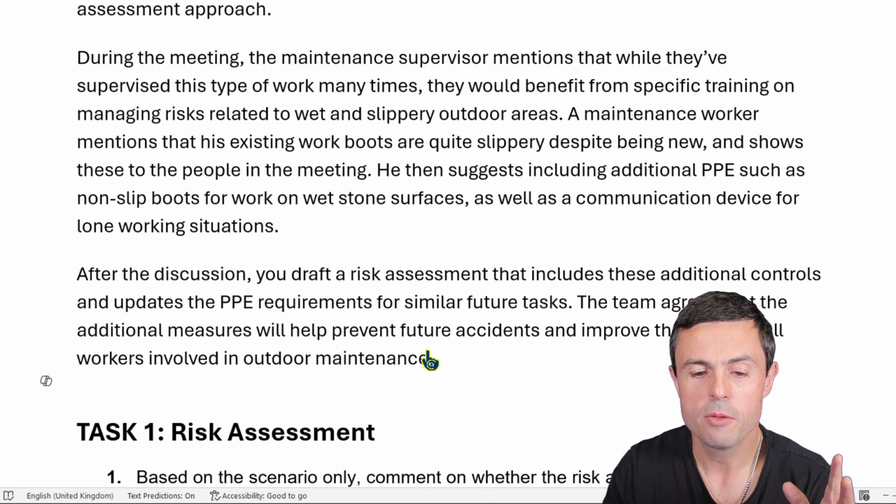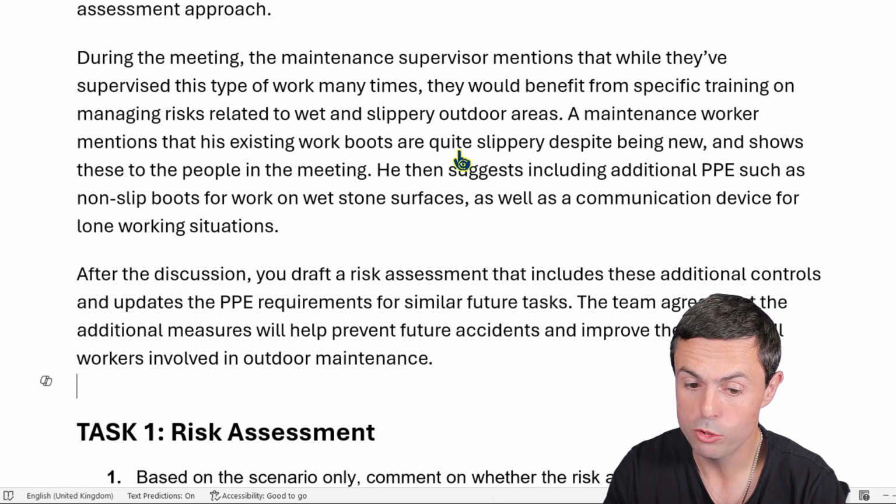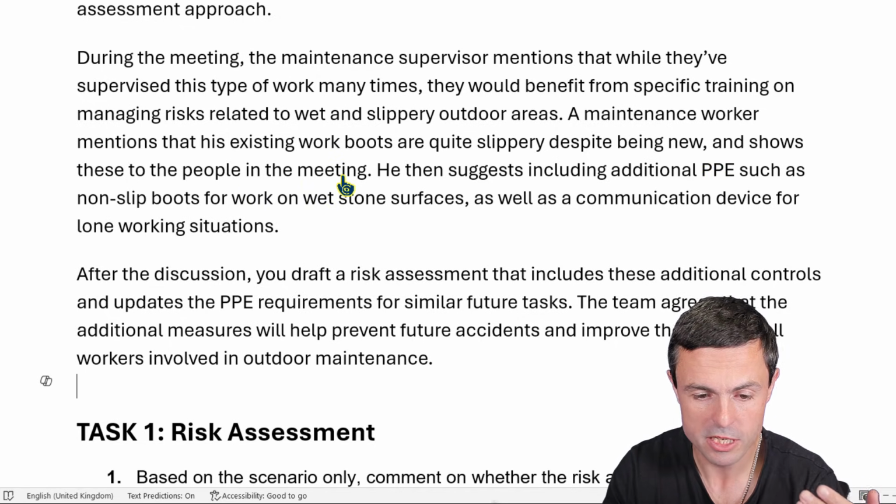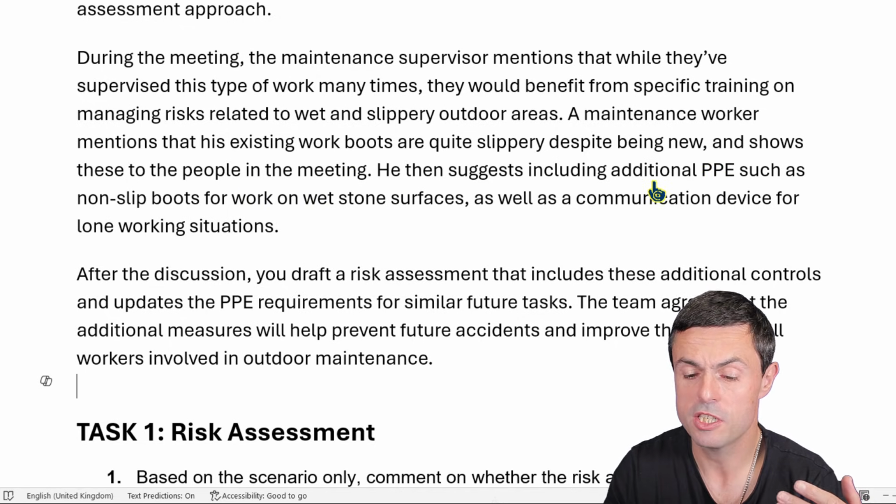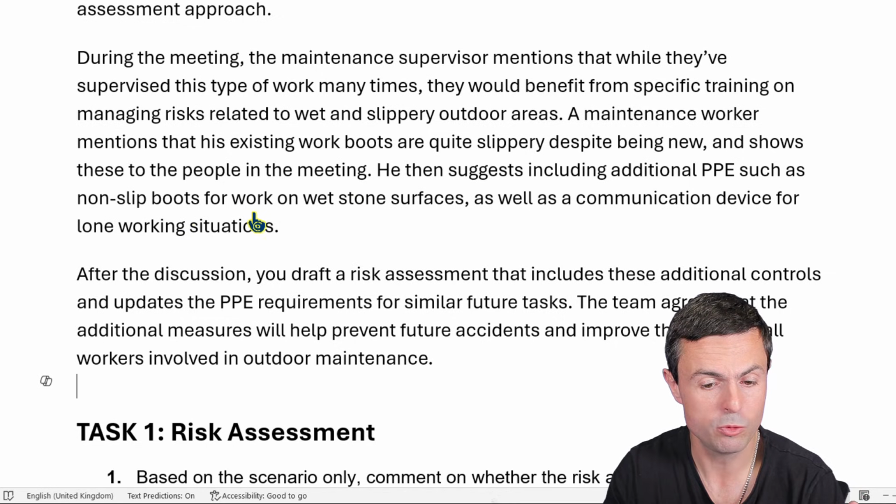During the meeting, the maintenance supervisor mentions that while they've supervised this type of work many times, they would benefit from specific training on managing risks related to wet and slippery outdoor areas. A maintenance worker mentions that his existing work boots are quite slippery despite being new, and shows these to the people in the meeting. He then suggests including additional PPE such as non-slip boots for work on wet stone surfaces, as well as a communication device for lone working situations.